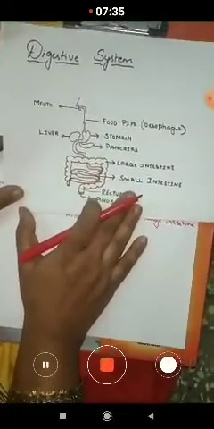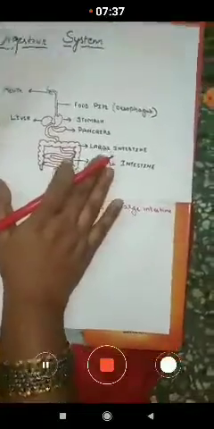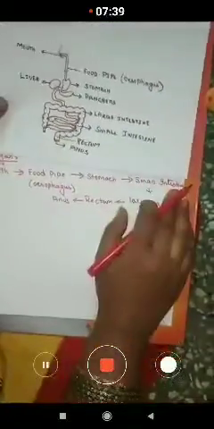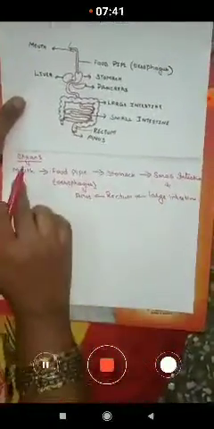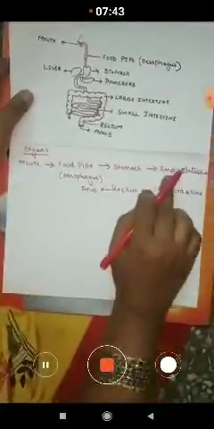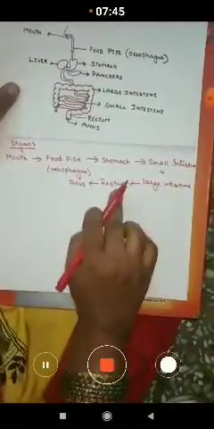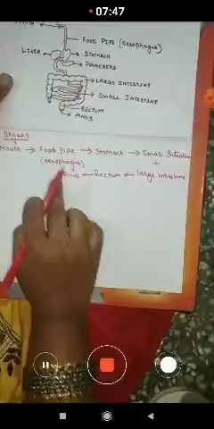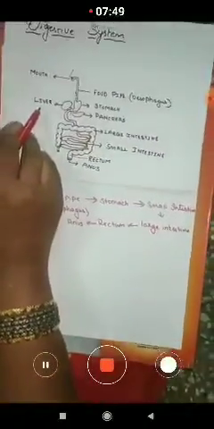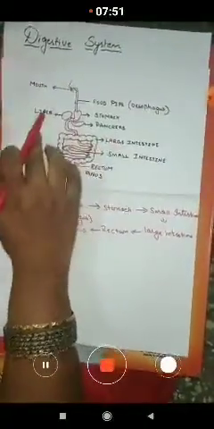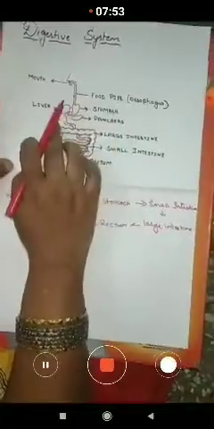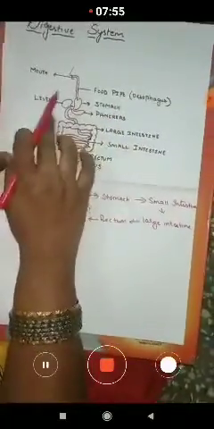mention the organs present in the digestive system. So you have to write it in a serial manner. Mouth, food pipe, stomach, small intestine, large intestine, rectum and anus. Okay, so you can't include there the liver and pancreas. These are not the organs, but these are the glands. Okay, these are the glands present in the digestive system.